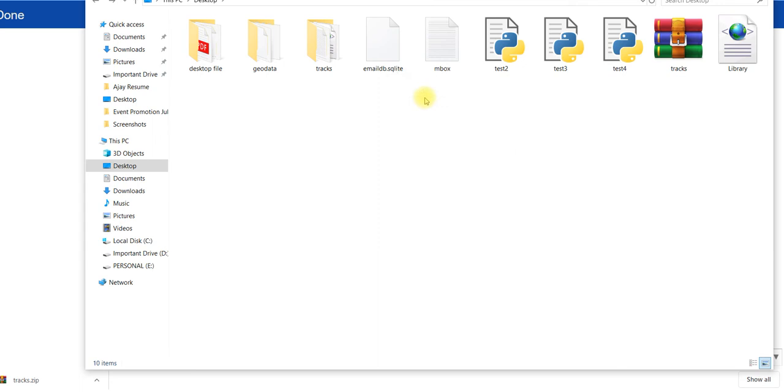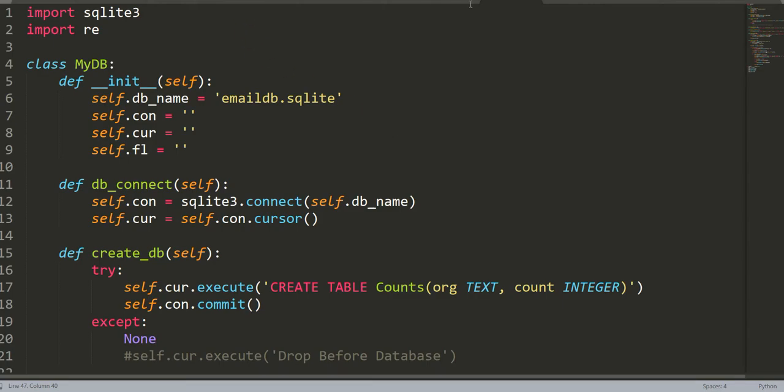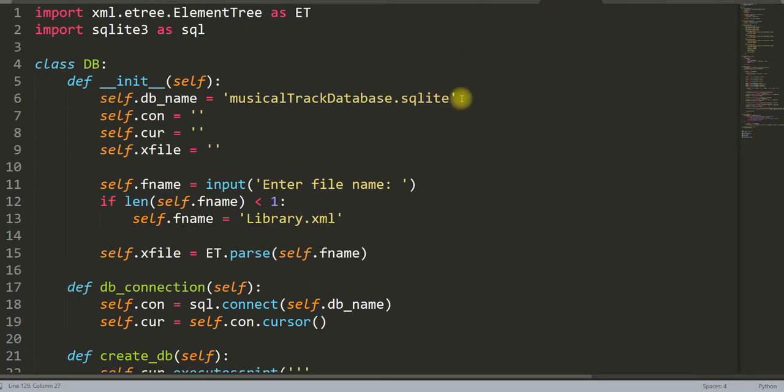Here, the first thing I have completed. Now coming to the code, I have already done this code. So this is the code.